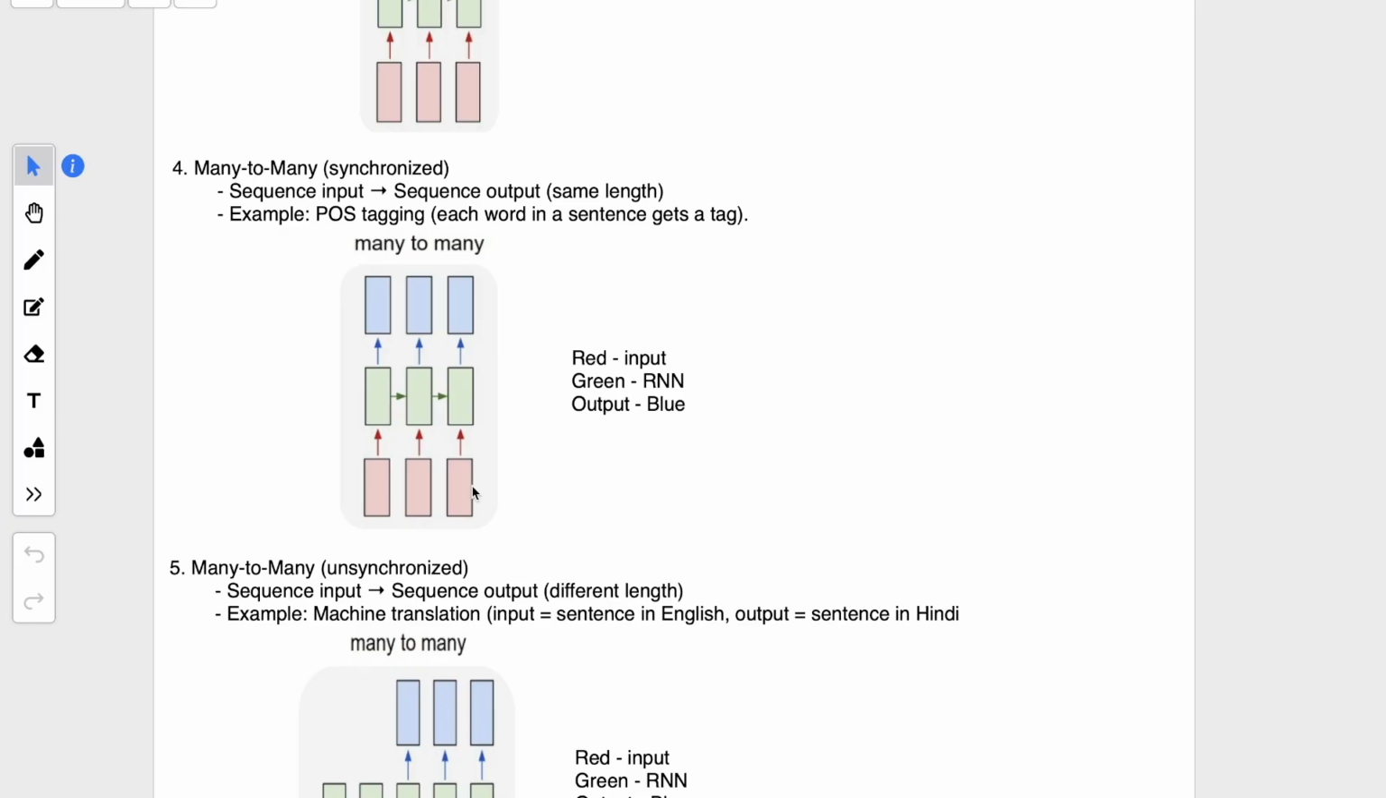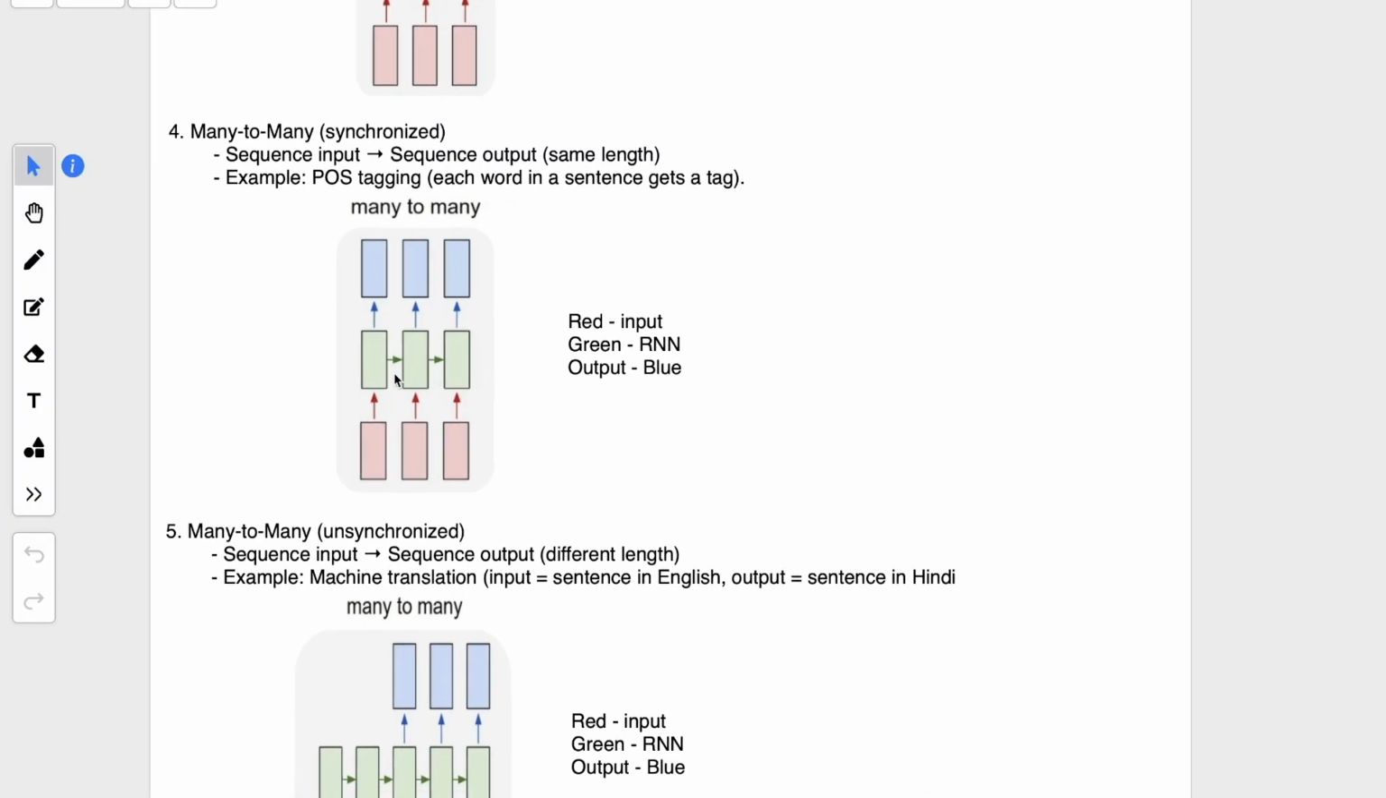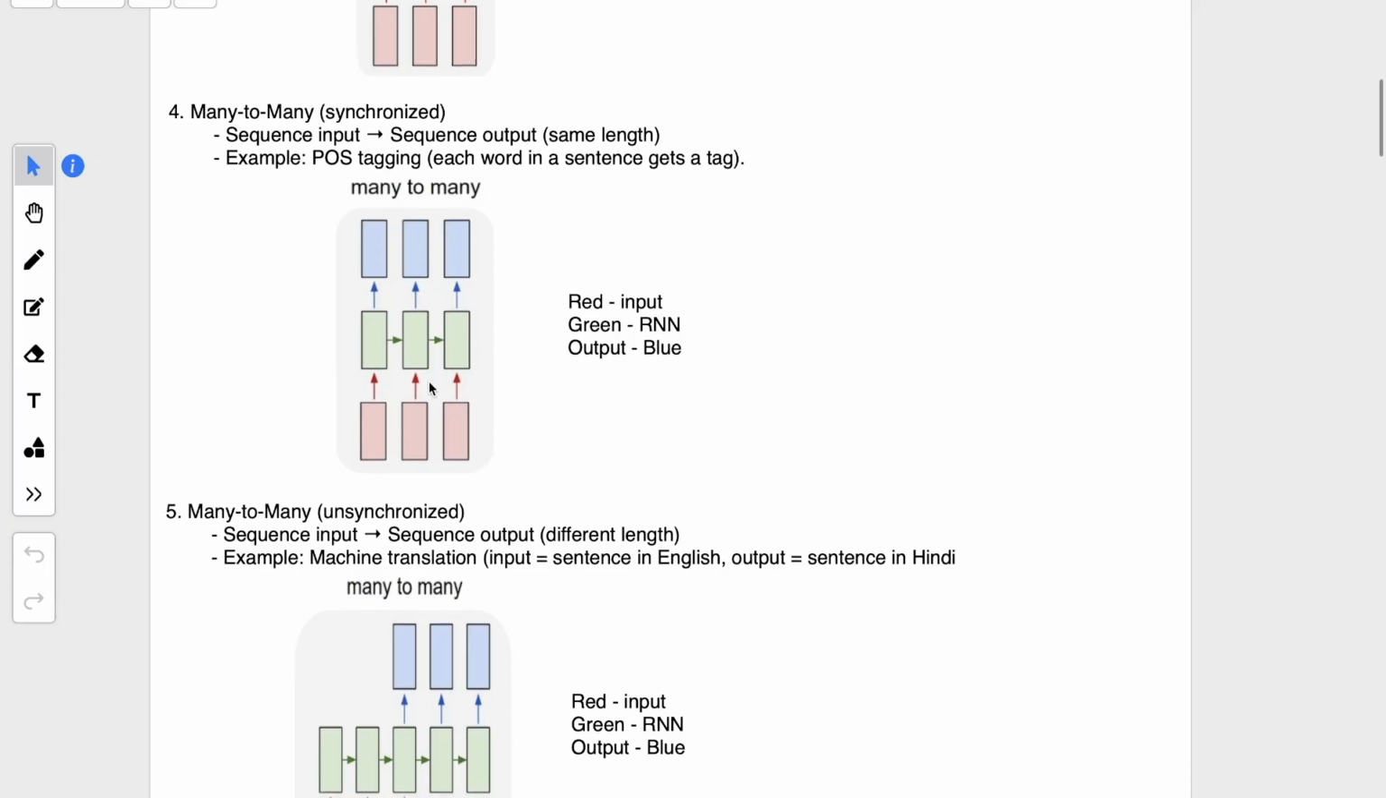For example, let's take a sentence. You pass a sentence and for each word in the sentence, you get a tag, any tag it could be. So the number of tags that will be generated will be equal to the number of words passed in the sentence, right? So it is synchronized with the input. This is one example of this kind of RNN.